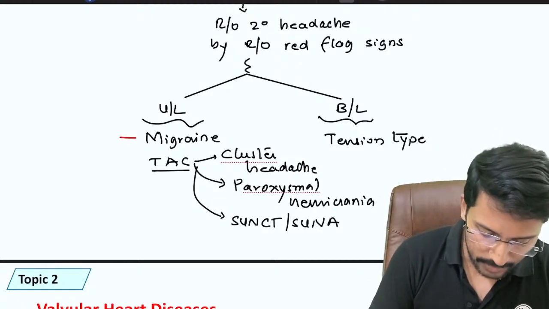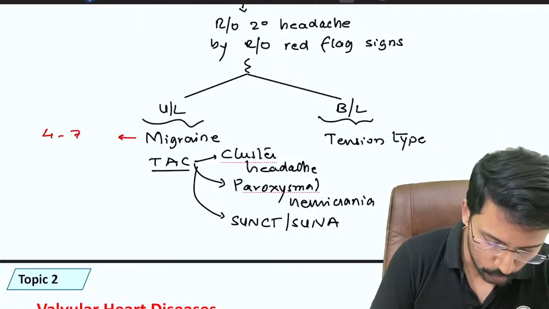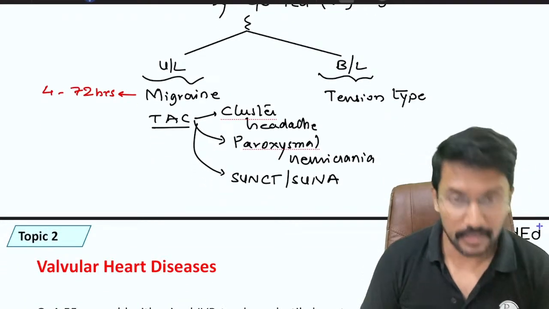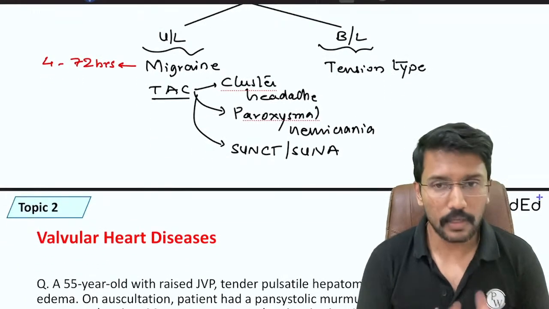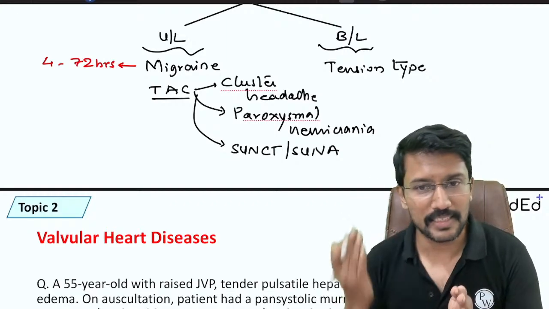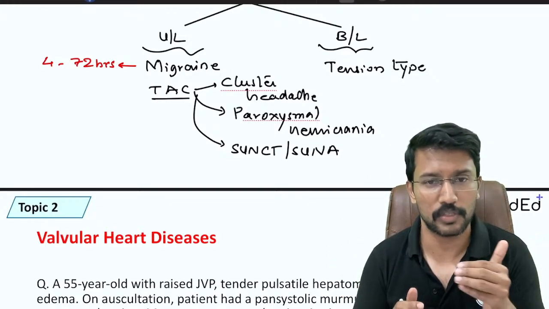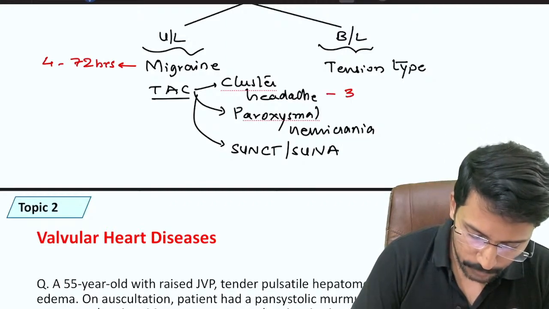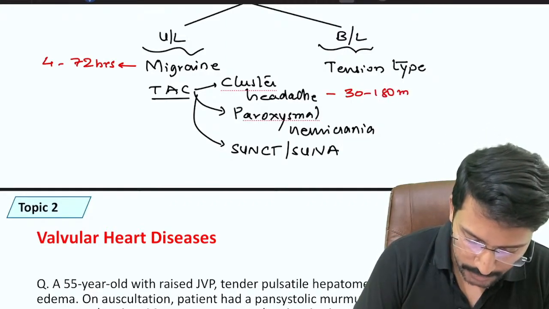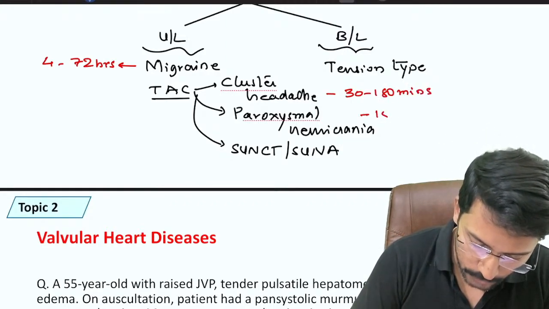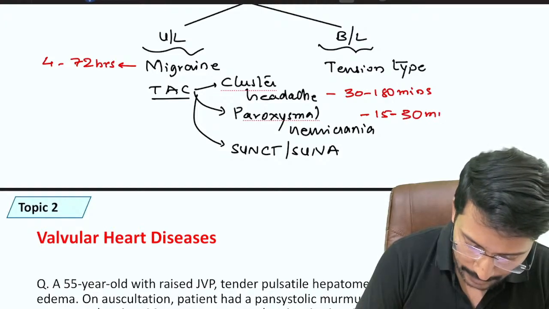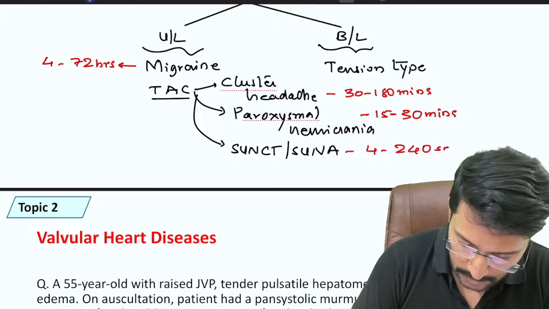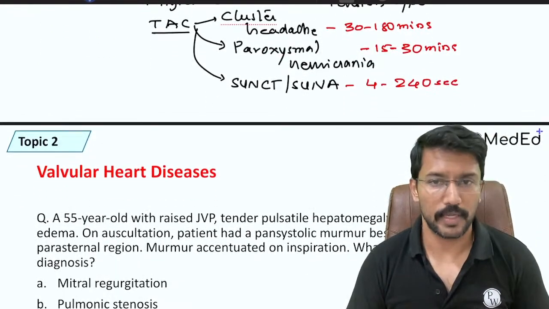So when it comes to migraine, right, migraine lasts for around 4 to 72 hours if not treated. Trigeminal autonomic cephalgias generally last for less than 4 hours. So unilateral primary headache lasting for less than 4 hours can be cluster, paroxysmal or SUNCT or SUNA. Can't be migraine. Cluster headache usually lasts for 30 to 180 minutes. Paroxysmal hemicrania usually 15 to 30 minutes. And SUNCT or SUNA 4 to 240 seconds. Or in simple words, 4 seconds to 4 minutes.